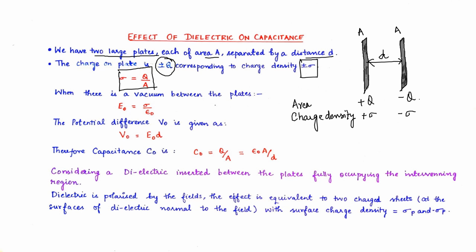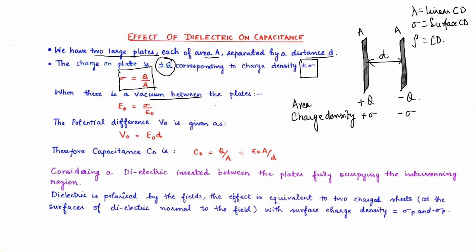We have already seen one is linear charge density, the other one is surface charge density or area charge density, and the third one is rho, that is volume charge density, which is stated generally as the charge density, nothing else. Now when there is vacuum between the plates, what does vacuum mean?